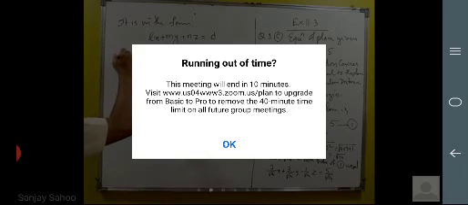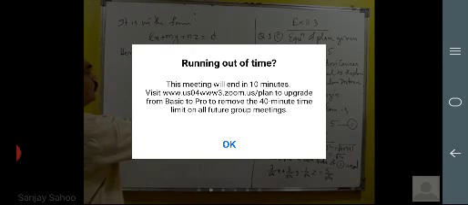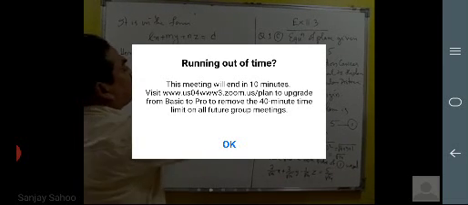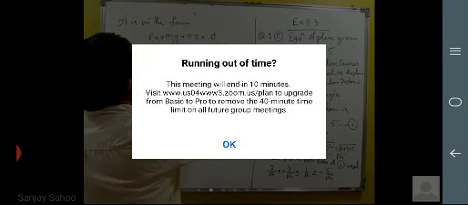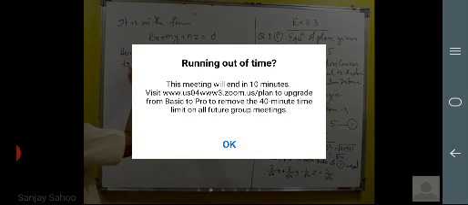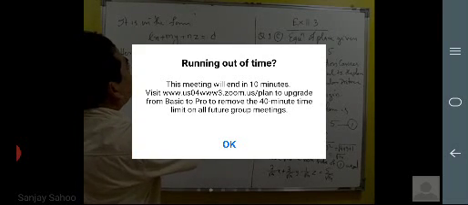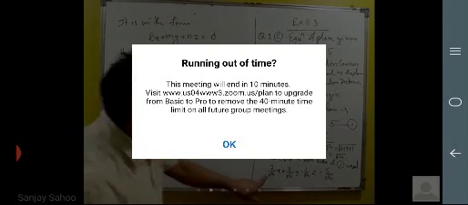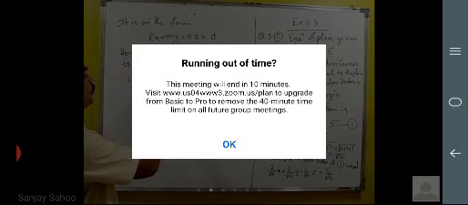Hence, the direction cosines of the normal to the plane are l, m, n, that is 2 by root 14, 3 by root 14, minus 1 by root 14.